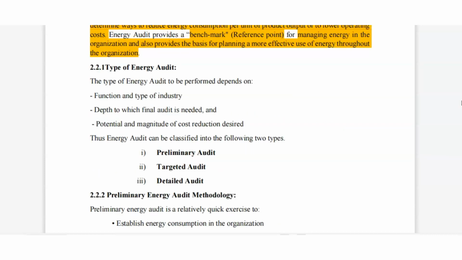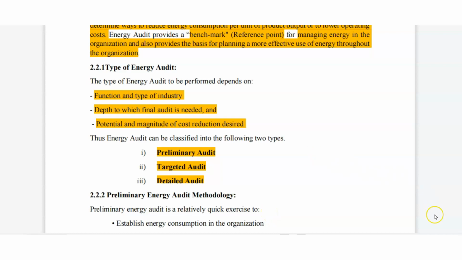Type of audit. The type of audit that can be performed depends on, first one is function and type of industry, depth to which final audit is needed, and potential and magnitude of cost reduction desired. Okay. Then energy audits are classified as three types: preliminary audit, targeted audit, and detailed audit. Then first thing we will read about preliminary energy audit methodology. Preliminary energy audit is a relatively quick exercise. It will be done very fast.